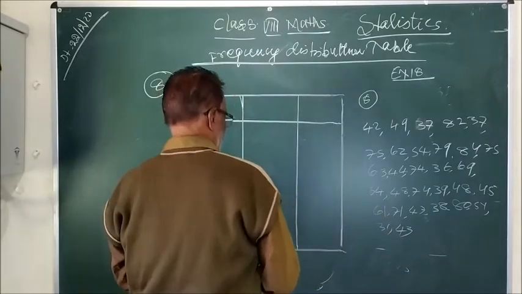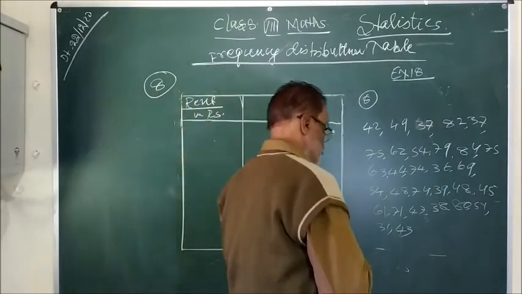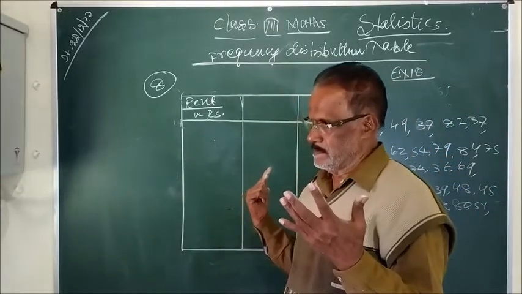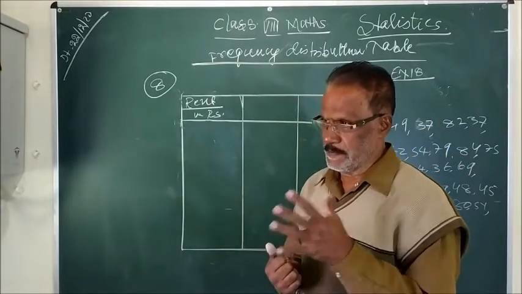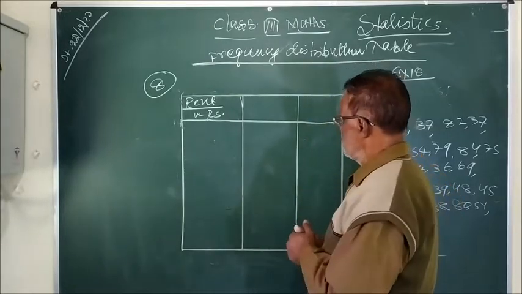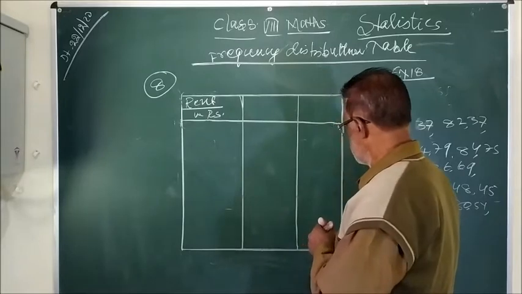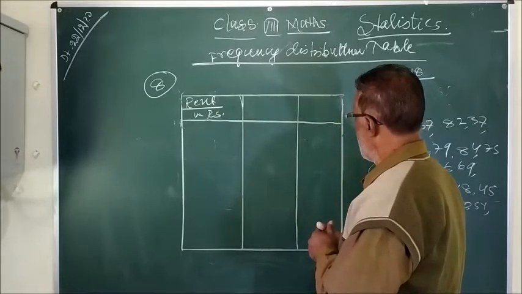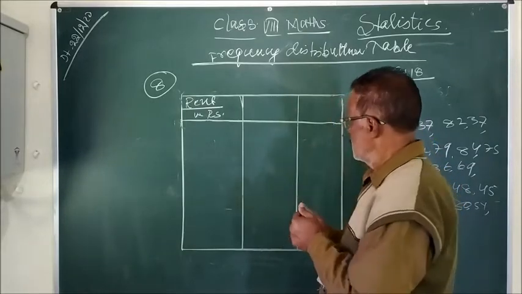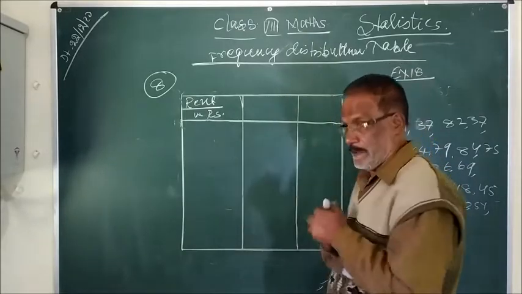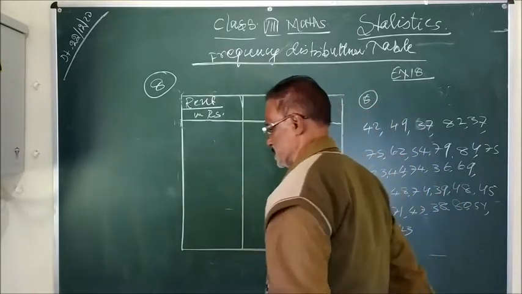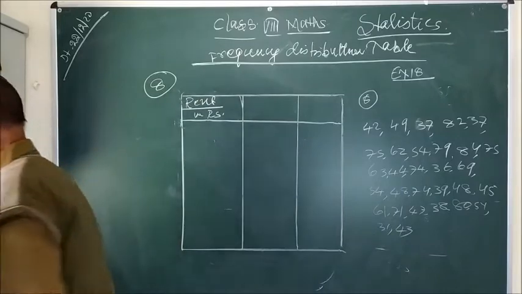Statistics. I have explained some mathematical terms in statistics: mean, median, mode. Now you will see, if data are given, how you can form a frequency distribution table. So now you can see Exercise 18, question number 8.